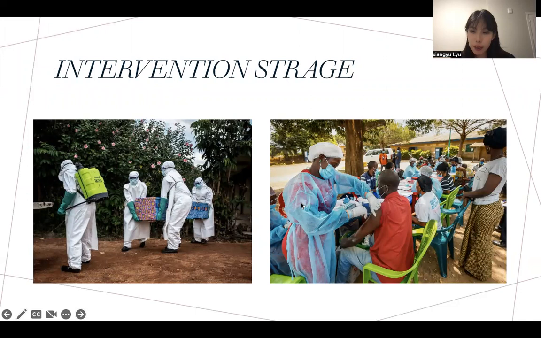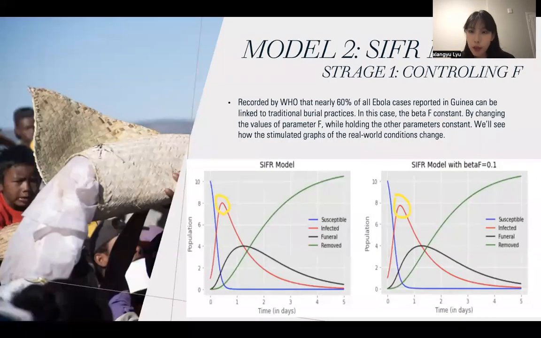To discover the influencing factors of the epidemic, we mainly focus on the effect of two intervention strategies. The first one is controlling the funeral spread rate, since the traditional funeral and burial is one of the main contributors to the virus. By setting the beta F parameter from a rate of 1 to a lower rate of 0.1, we can see that there is a slight change in the infected population.